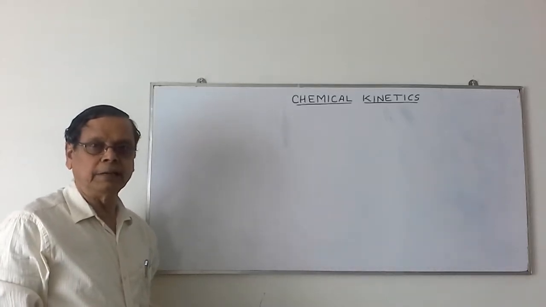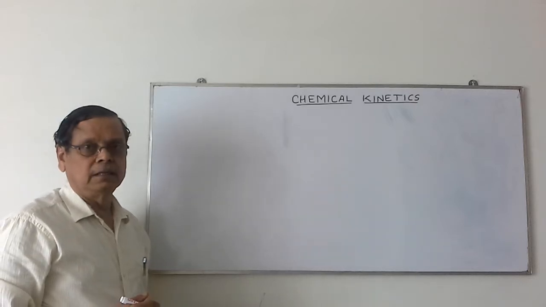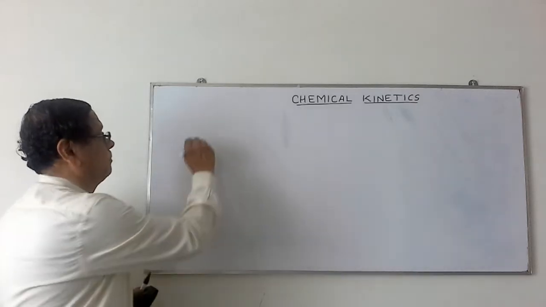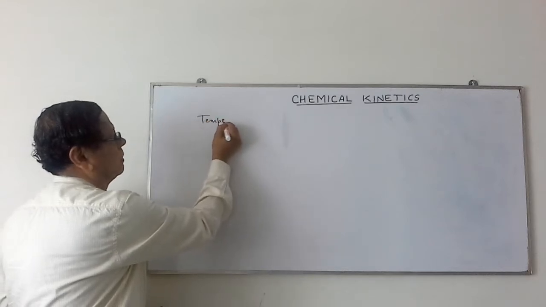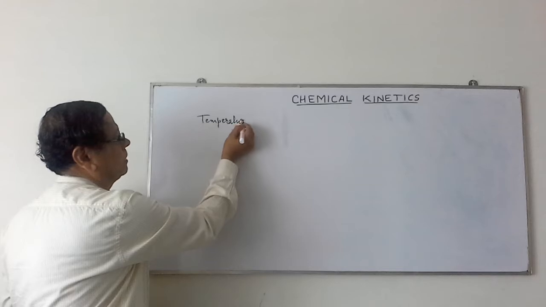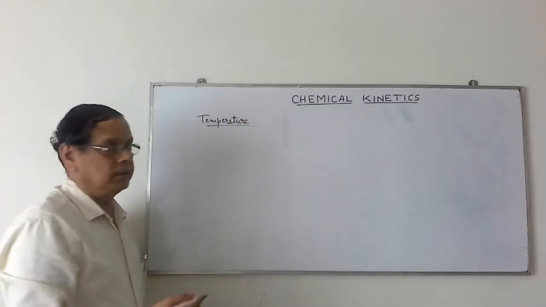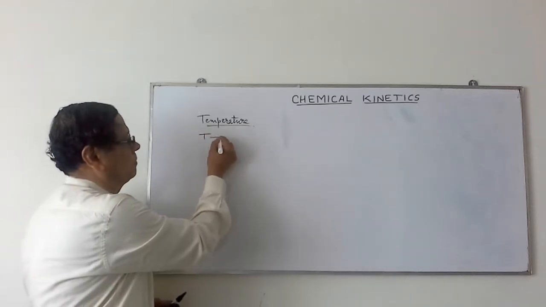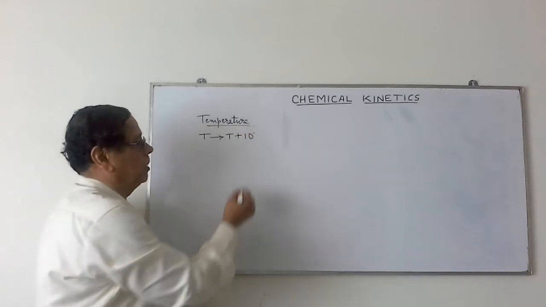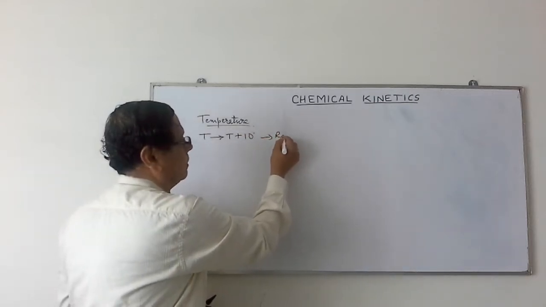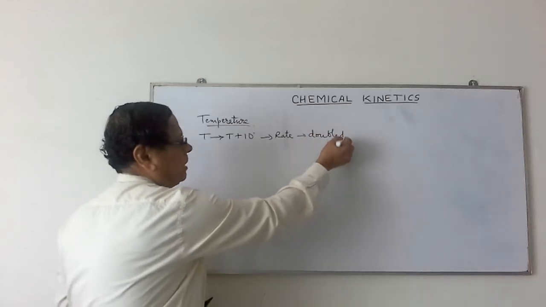So in continuation with the previous video, let us continue the study of chemical kinetics. In the previous video we were studying the effect of temperature on the rate of reaction. We know that when temperature is increased from T to T plus 10, that is by 10 degrees, we observe that the rate becomes doubled. The rate is doubled. This is an experimental fact.